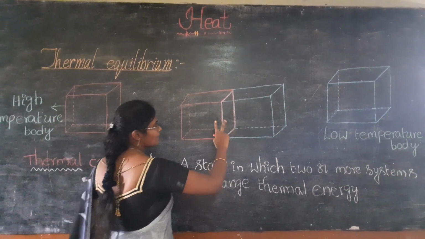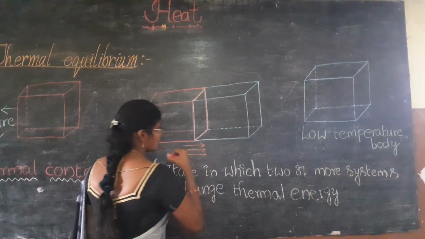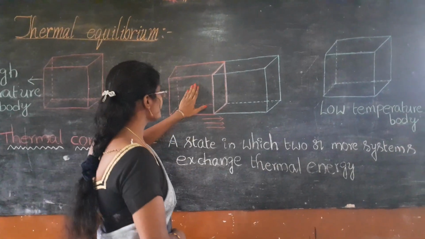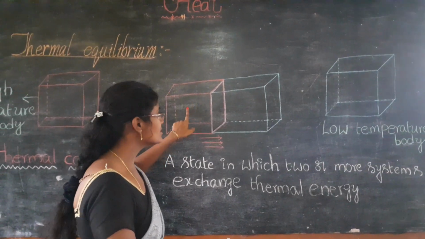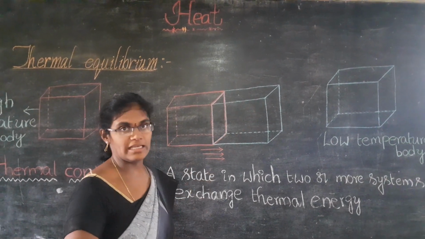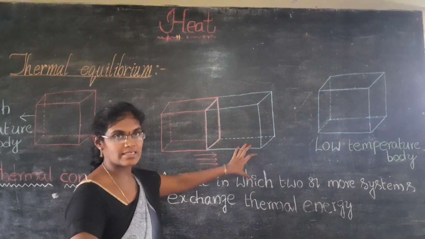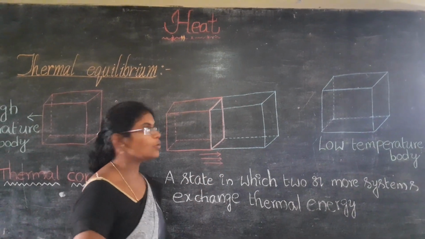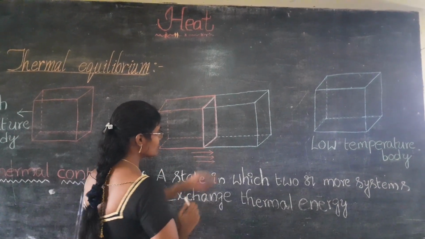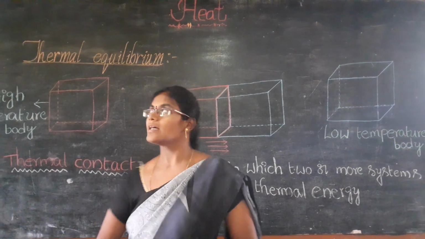So when I place it in thermal contact, the heat transfers from the high temperature body to the low temperature body. In this case, the high temperature body loses its energy and the low temperature body gains the energy. This process continues till both the bodies attain the same temperature. In that situation, neither body receives nor gives out heat energy. This state is called thermal equilibrium.